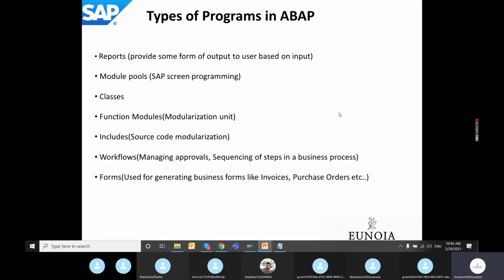Forms are nothing but the invoices that we print out of the SAP system, or purchase orders. These have a particular layout. So we are going to cover smart forms in the basic ABAP course. There are other forms called Adobe Forms also, but we are not going to cover that. We are going to cover smart forms only.